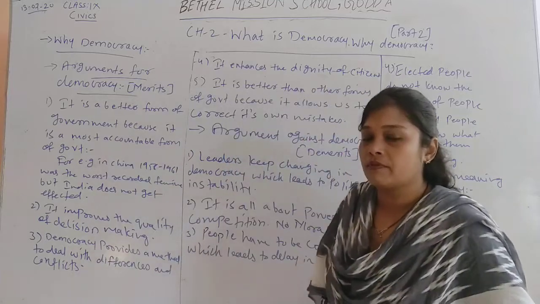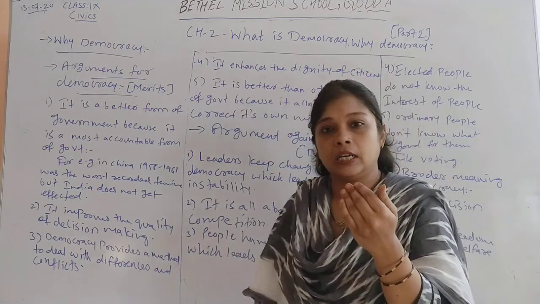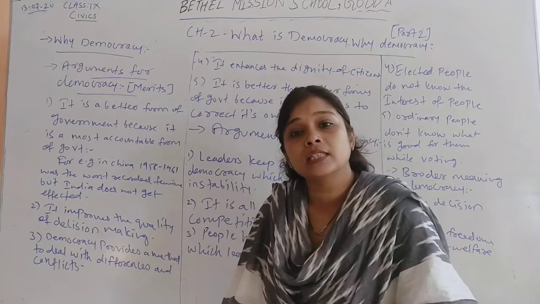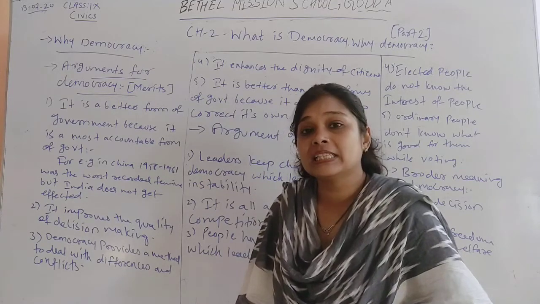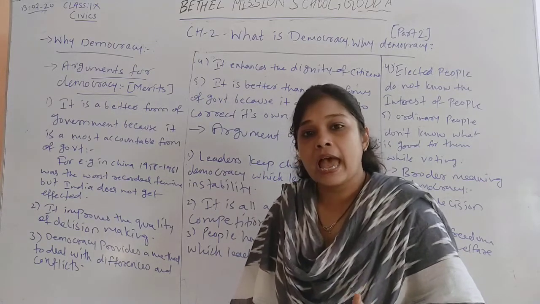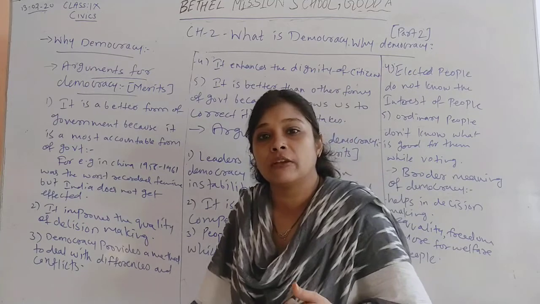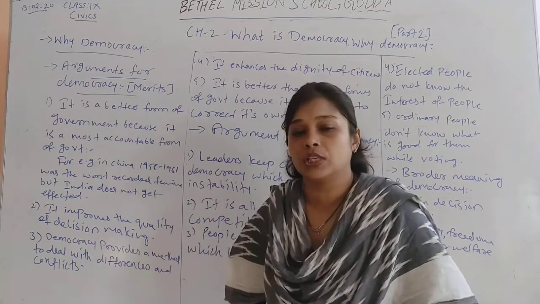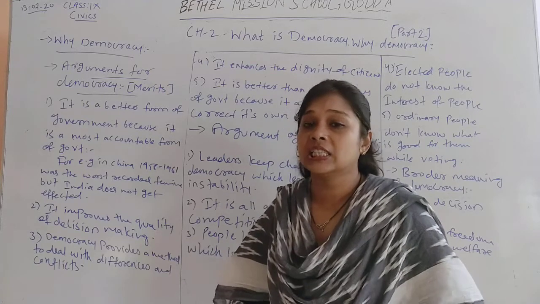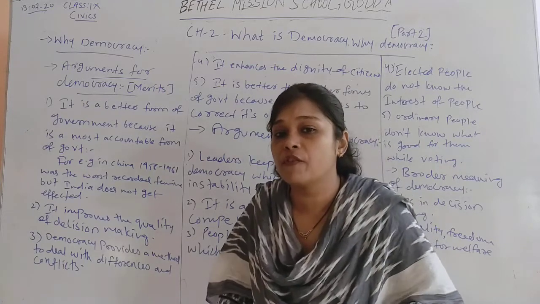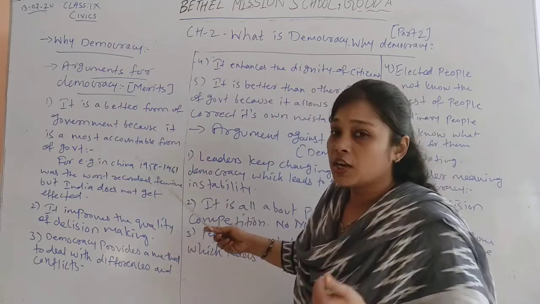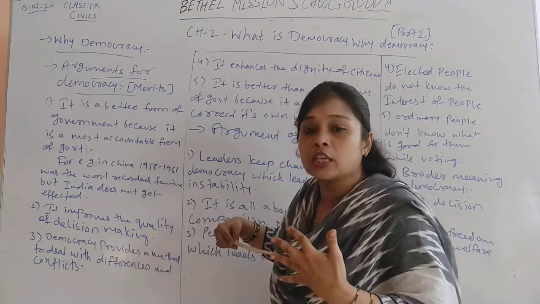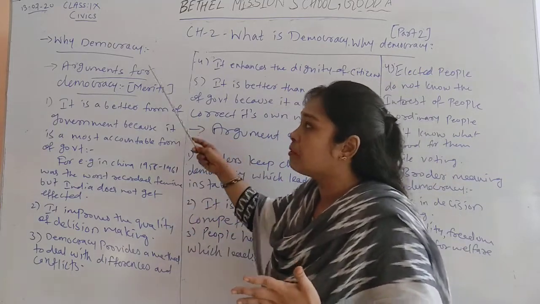Now in this video we will see that there are certain points which are against democracy, which you can say are the demerits of democracy, and there are certain points in favor of democracy. You can say the merits of democracy, or why we consider democracy the best form of government.